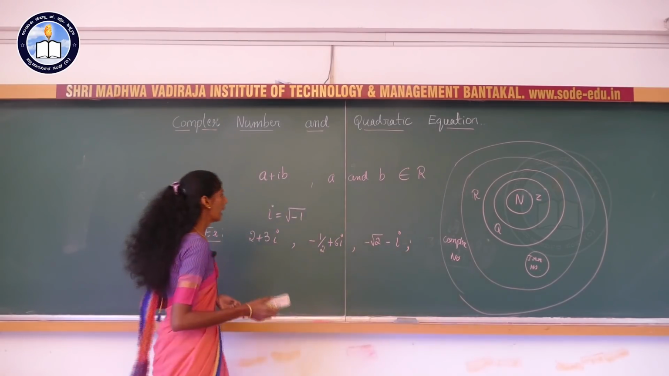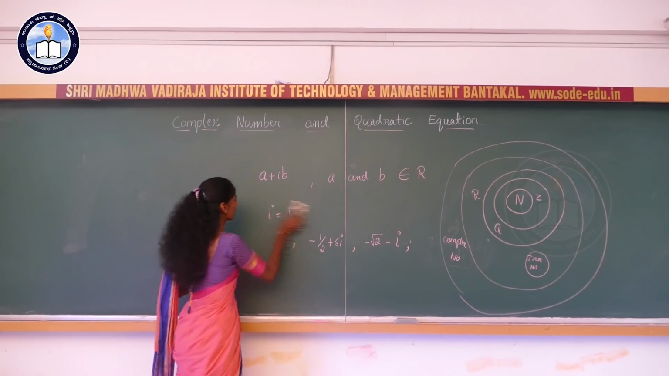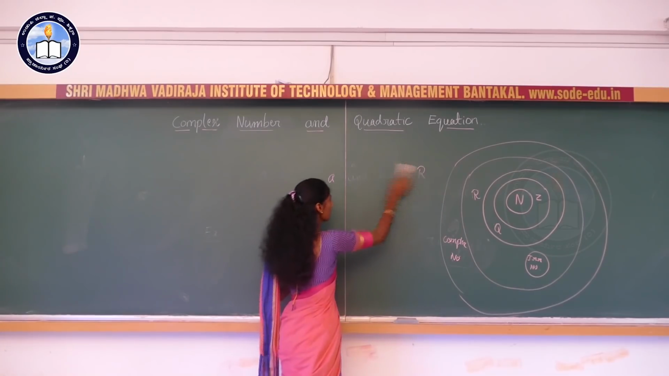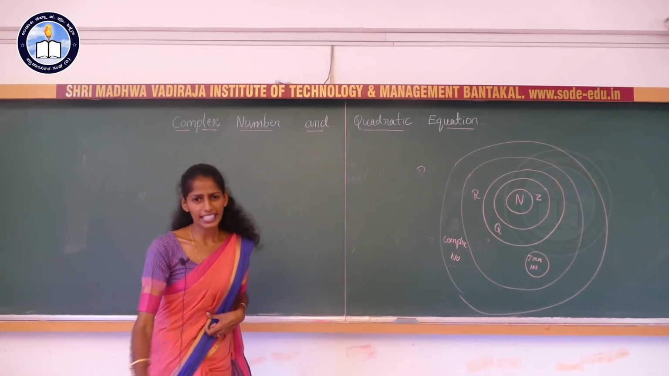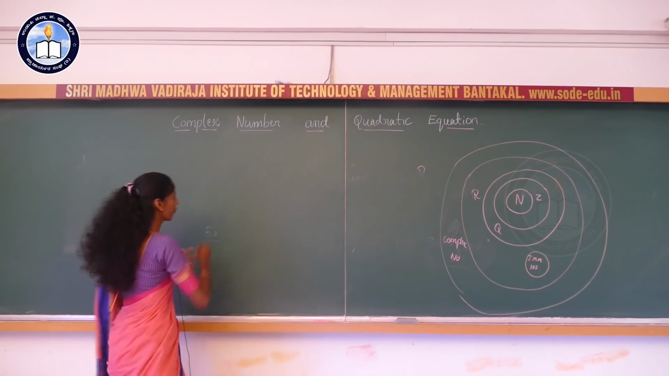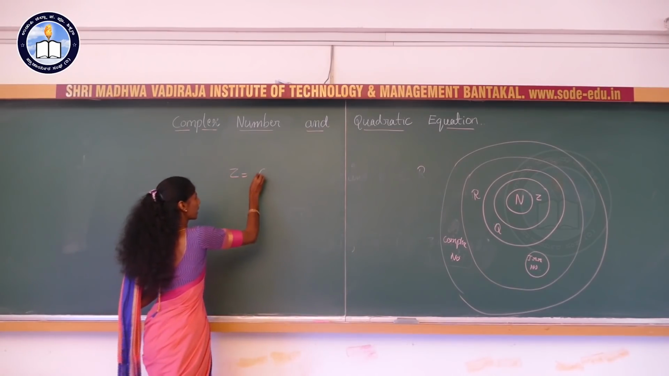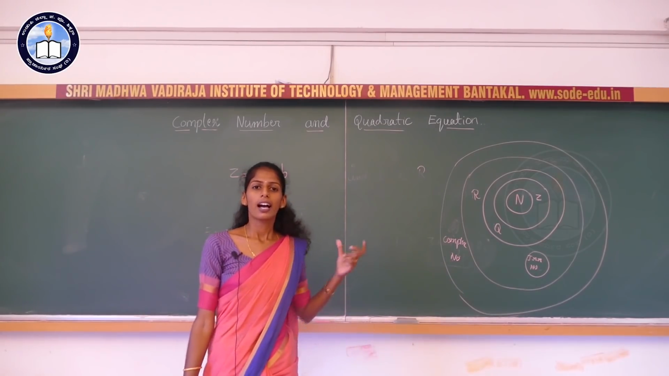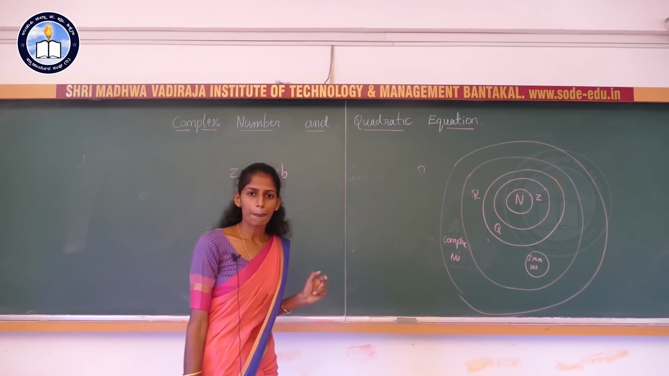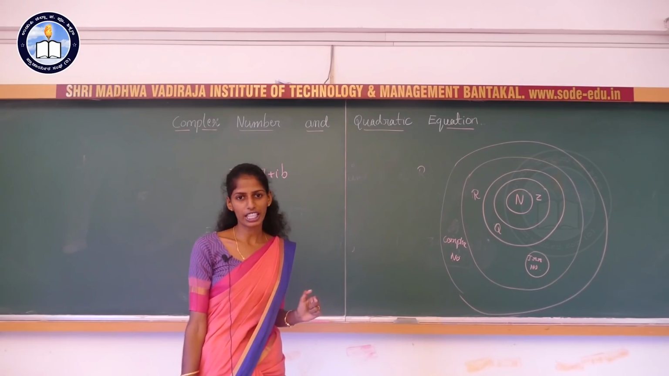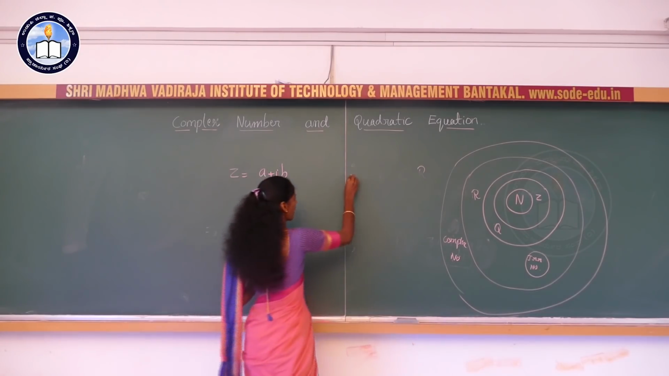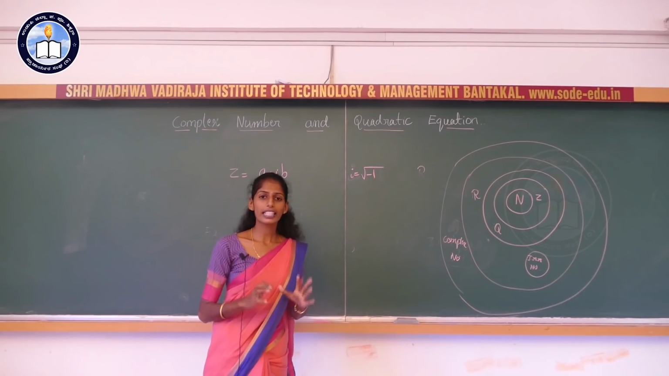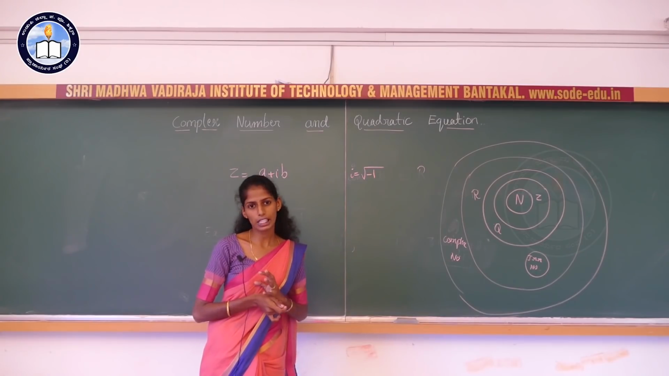Now, as I told you, a complex number is of the form a plus ib. Generally we denote the complex number in the form z equal to a plus ib. As I told you, a and b are real numbers and i is the imaginary number. i is nothing but what? i is equal to square root of minus 1. This is very important. i is always the square root of minus 1.